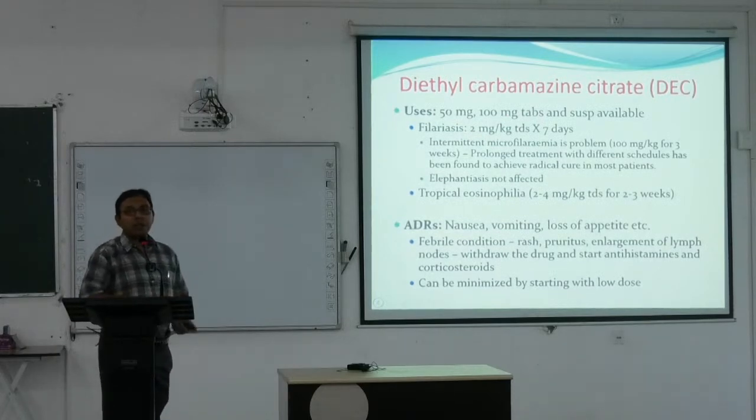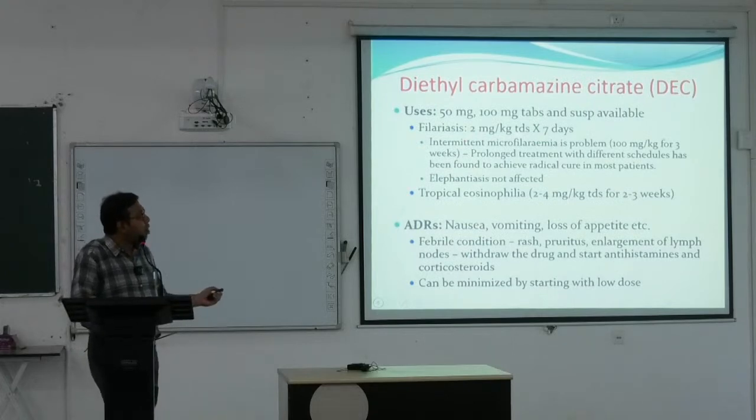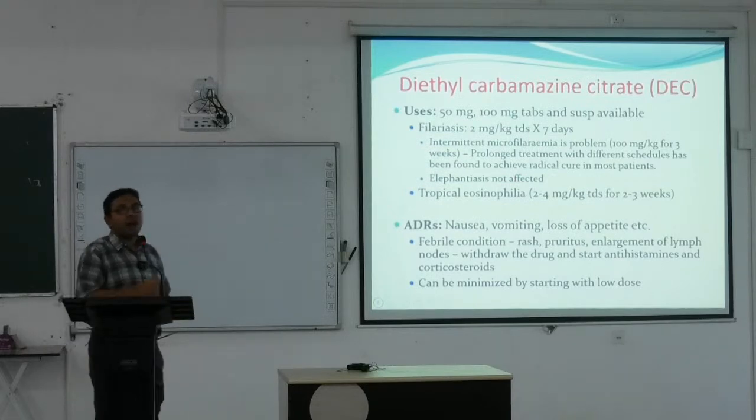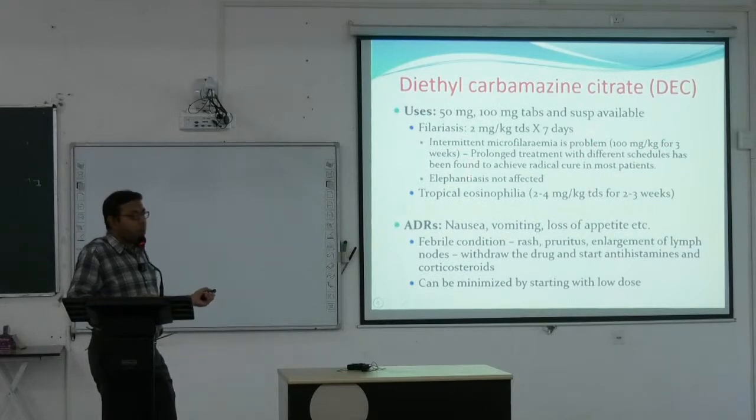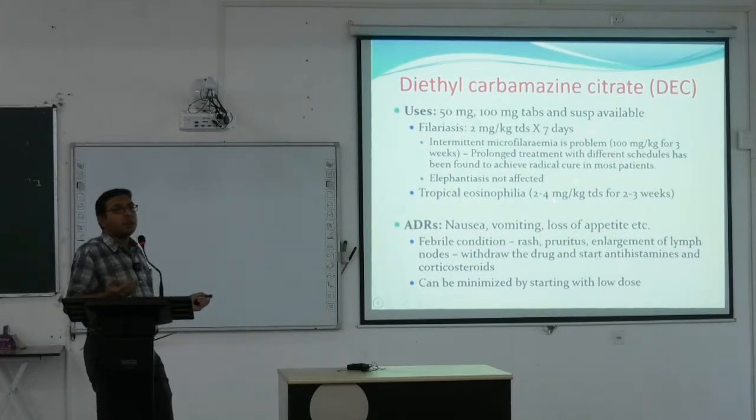For filariasis, the dose is 2 mg per kg thrice daily for 7 days. Usually the dose is given like this. Intermittent microfilaremia is a problem. So 100 mg per kg for 3 weeks is given. That is, prolonged treatment is given, because some patients are repeatedly infested with the microfilaria. So prolonged treatment with different schedules has been found to achieve radical cure in most patients.